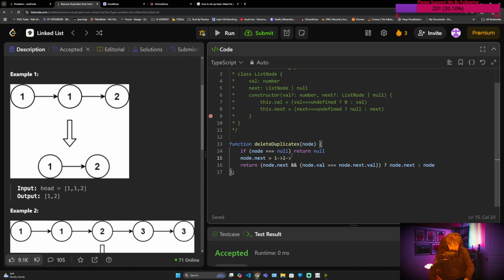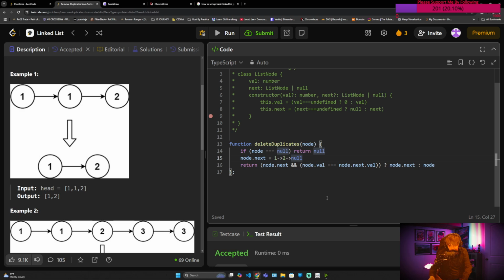But for simplicity's sake, we'll just think of node.val. This is node.next. That's what it's actually pointing to, which is actually the memory address of the node that's pointing to these other nodes. But let's not over confuse it.